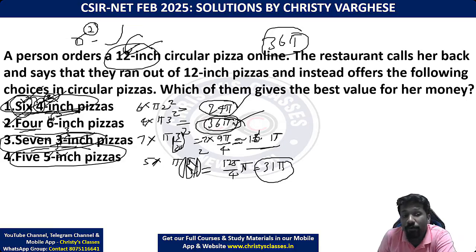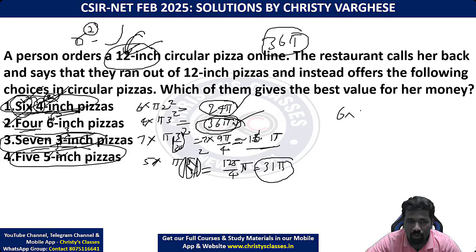Hemant calculated for the other 4 also. I'm not saying the values will be the same. Values will definitely be different. But comparatively, whether the second option itself is coming as the same answer, that you can check if you want. Or if you want, I will check it for you. So if you are considering diameter, and if these are all considered as radius.